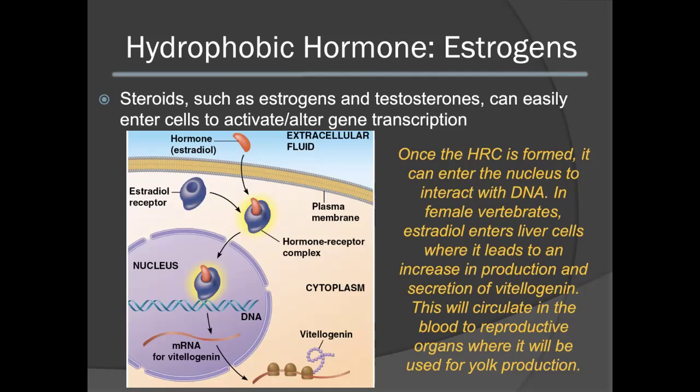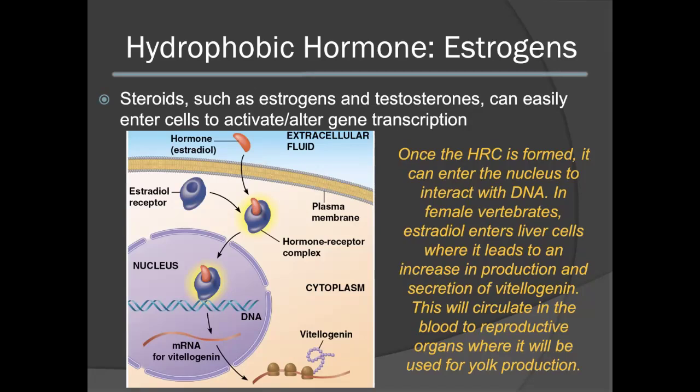Estradiol, because it is hydrophobic, will easily pass through the plasma membrane, where it will bind to its receptor in the cytosol. This will form the hormone receptor complex that will then enter into the nucleus. Once it enters into the nucleus, it will alter gene transcription rates. Specifically, it will upregulate the production of mRNA for a protein called vitellogenin. Vitellogenin is an important protein that is used for the production of yolk.